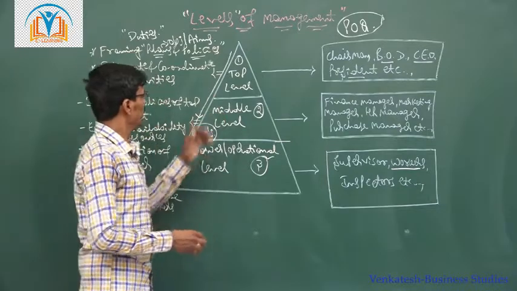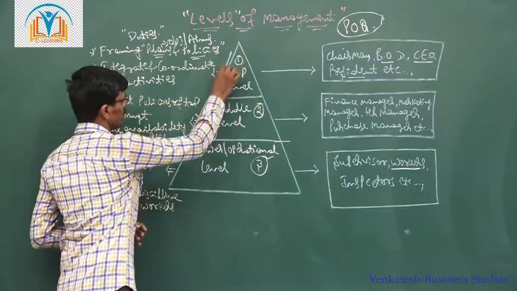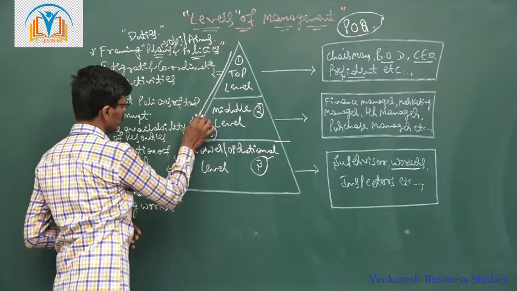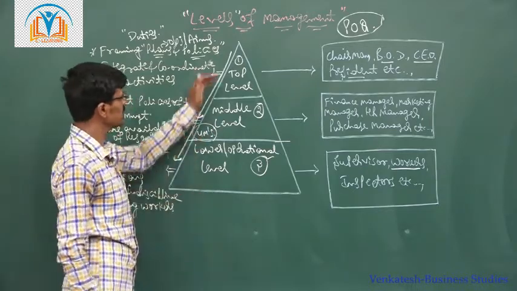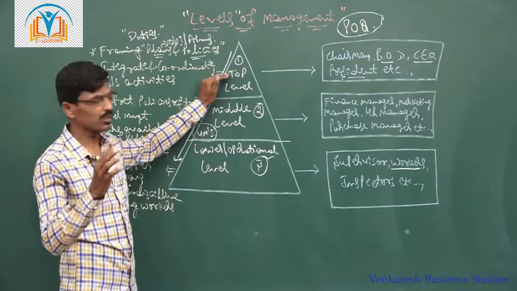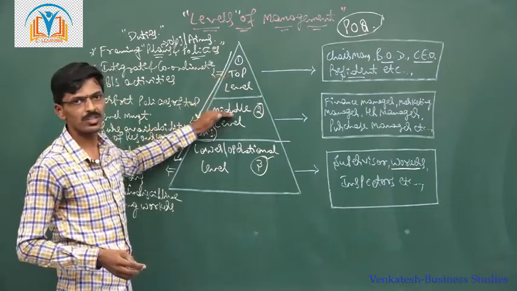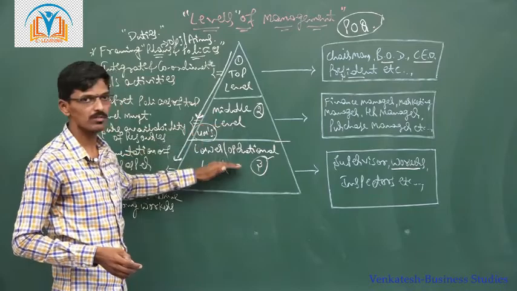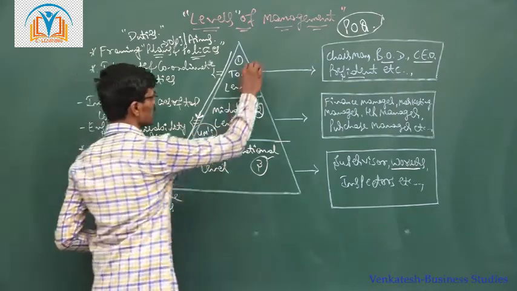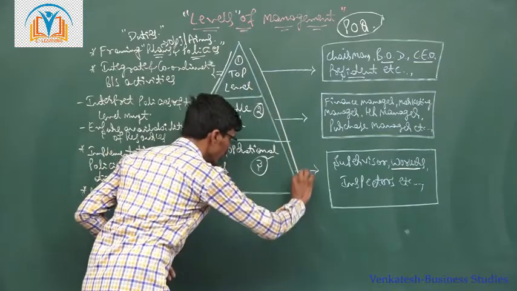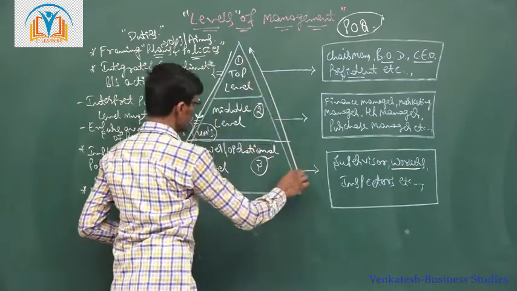Here authority flows from top level to middle level to lower level. That is, the top level manager gives information to the middle level manager, who gives information to operational level managers, and responsibility moves upwards.